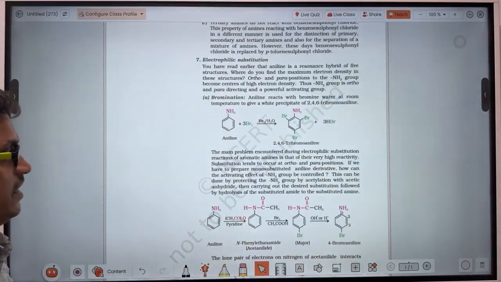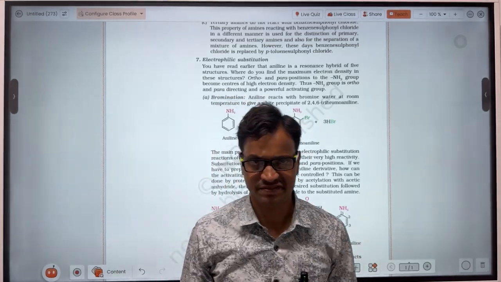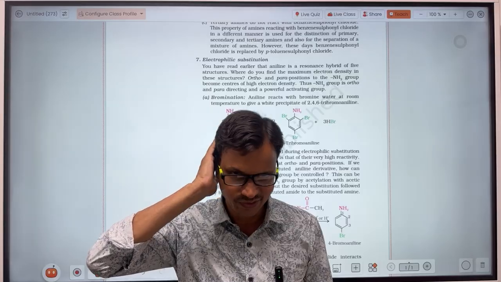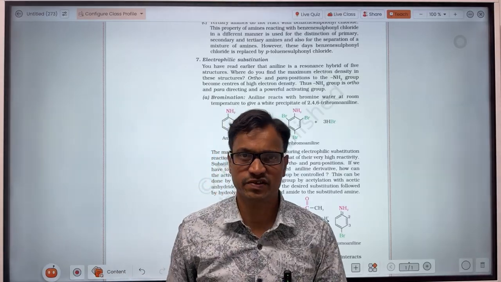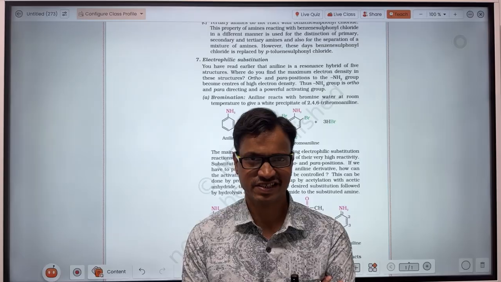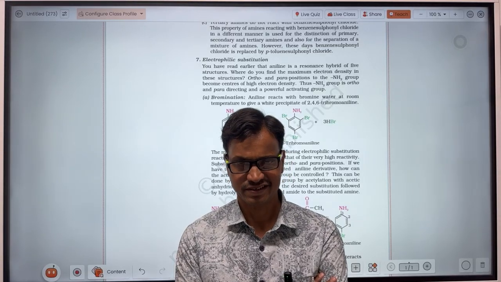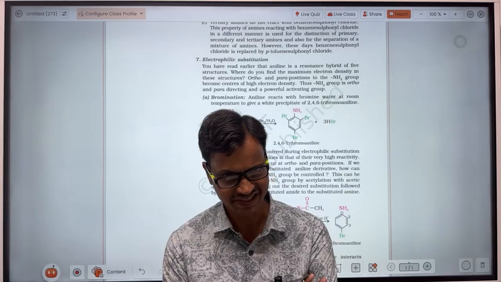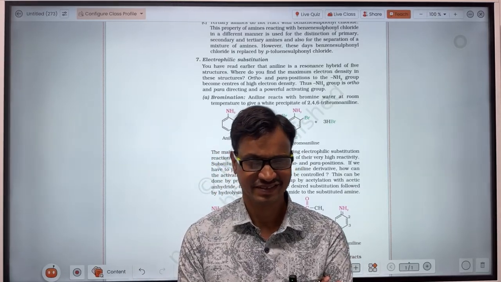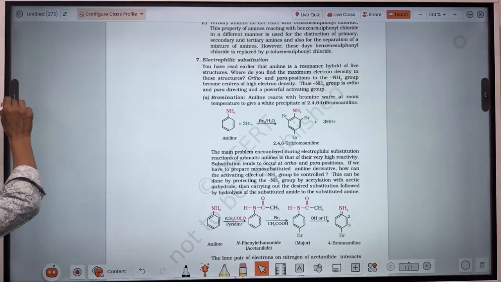Now let's see electrophilic substitution reaction in haloarenes. In aniline, you already know that the lone pair of electrons on the nitrogen delocalizes into the benzene ring, so it is ortho and para directing.